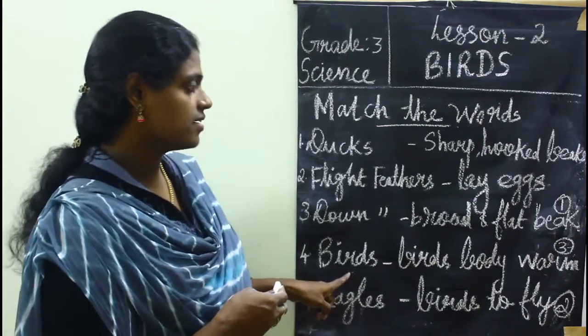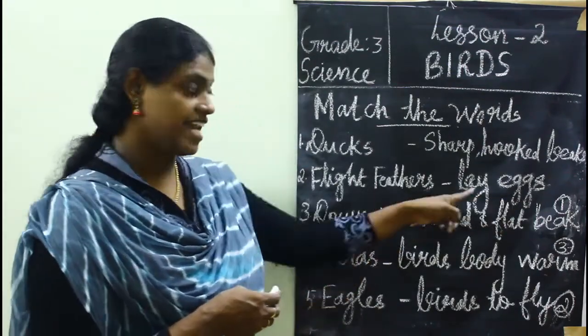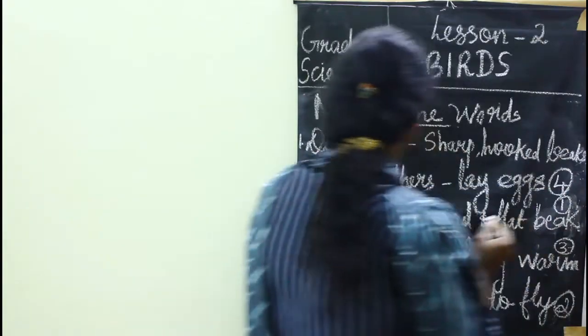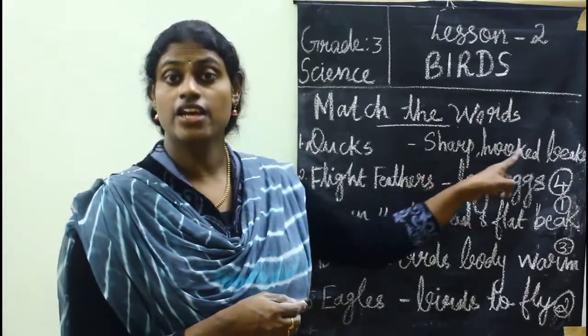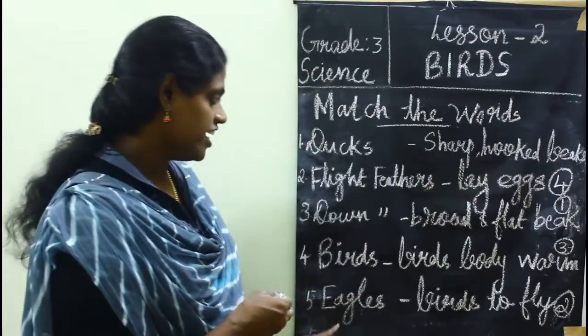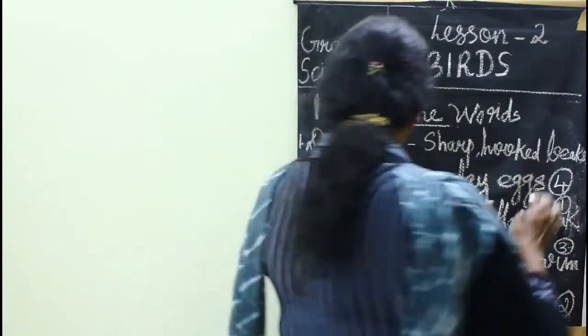Then birds lay eggs. Fifth one, eagles have sharp and hooked beaks.